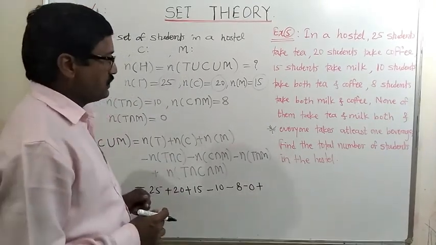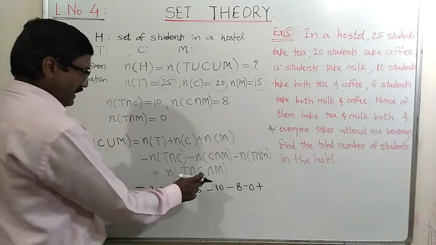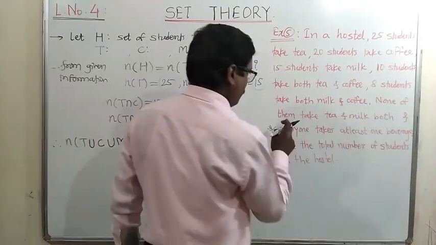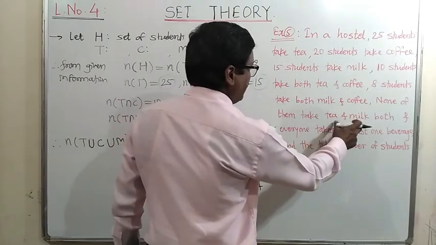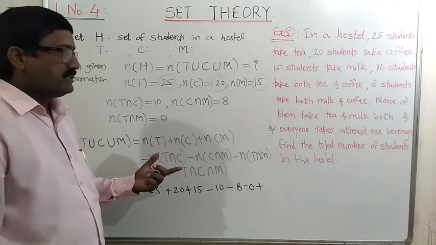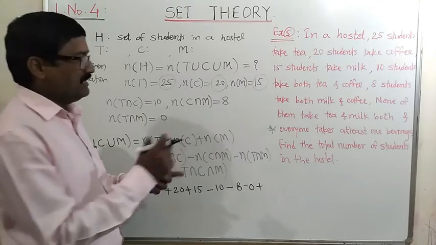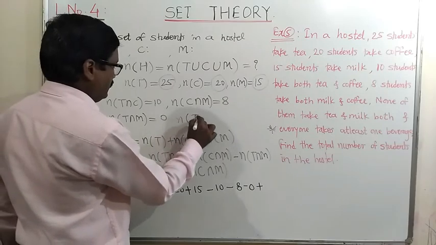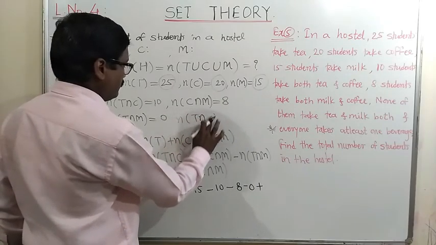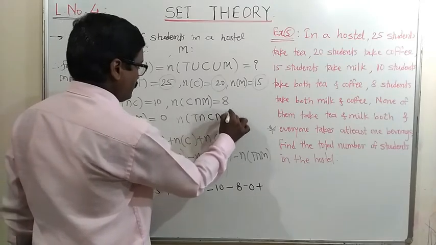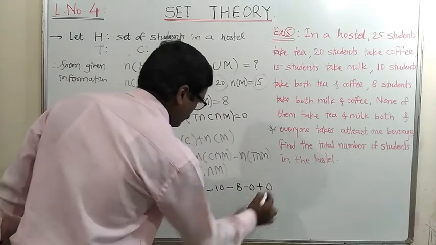There is no student who takes tea and coffee and milk, because the condition is given that none of them take tea and milk both. As no one takes tea and milk both, obviously there is no one who takes tea, milk and coffee. So here the number of elements in T intersection C intersection M is also equal to 0.